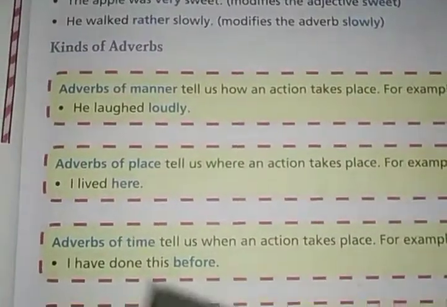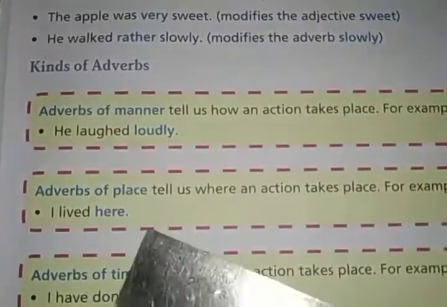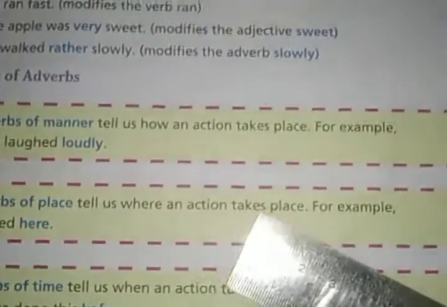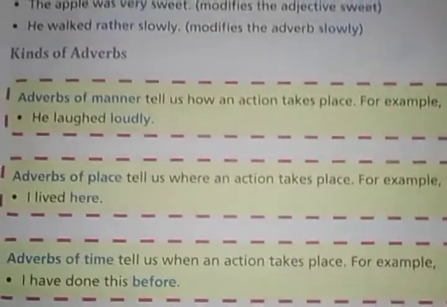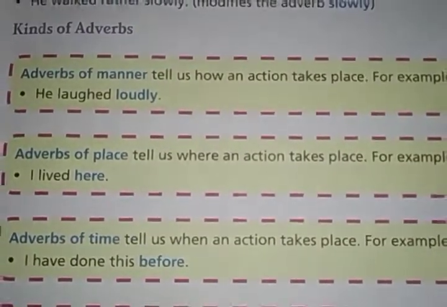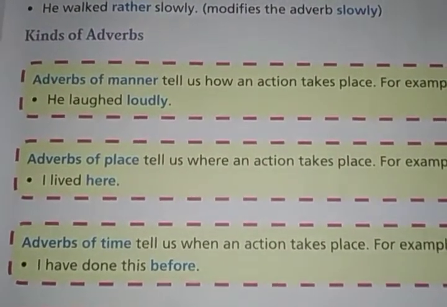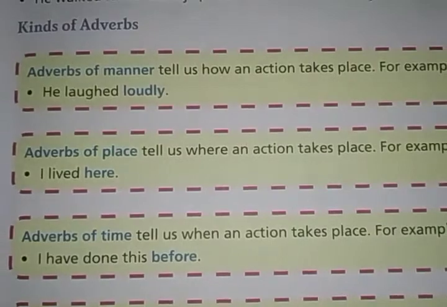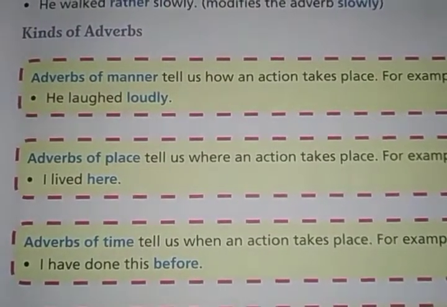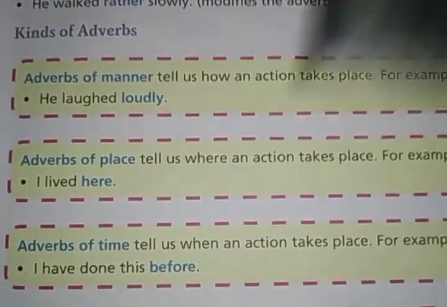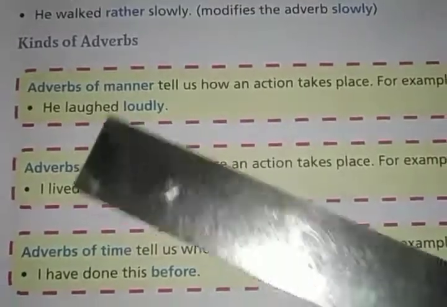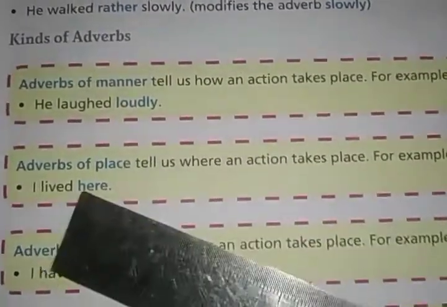Okay, next one is adverbs of place. So adverbs of place tell us where an action takes place. Adverbs of place tell us about the destination, where the action takes place, कहाँ हो रहा है. Okay, कैसे हो रहा है is adverb of manner, and कहाँ हो रहा है is adverb of place.